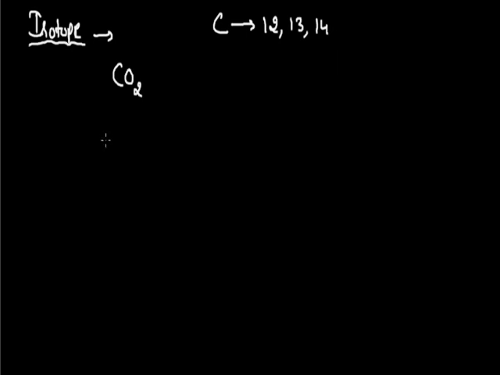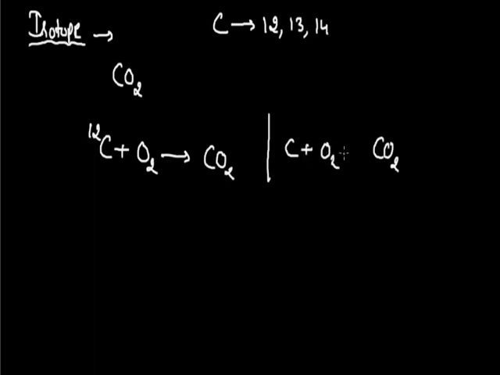If I try to form this carbon dioxide by the reaction of carbon and oxygen, then in the first case the carbon atom has the mass number 12. And in another case, if I form this carbon dioxide by the reaction of carbon and oxygen, here the carbon is like that with the mass number of 14.